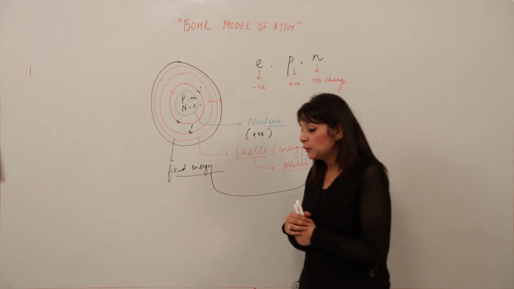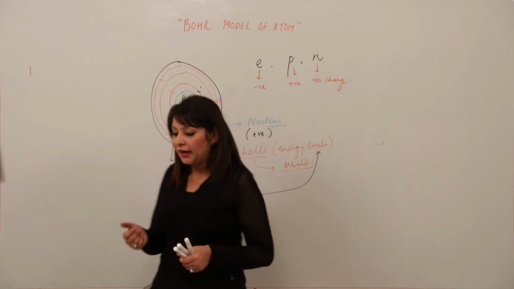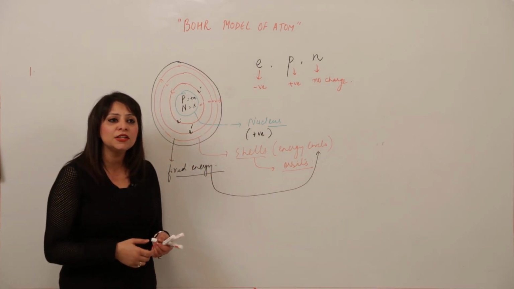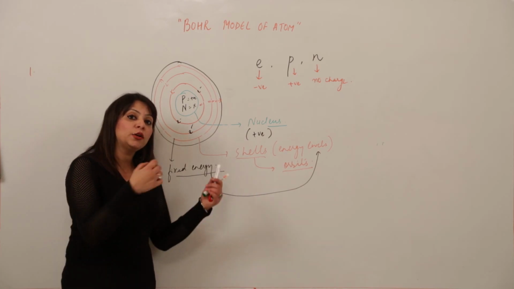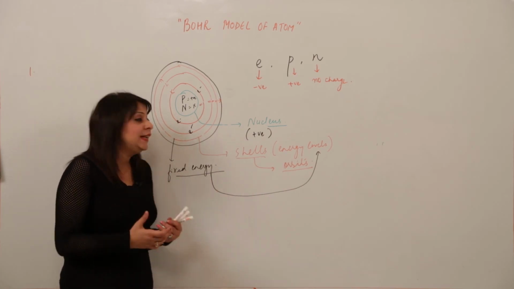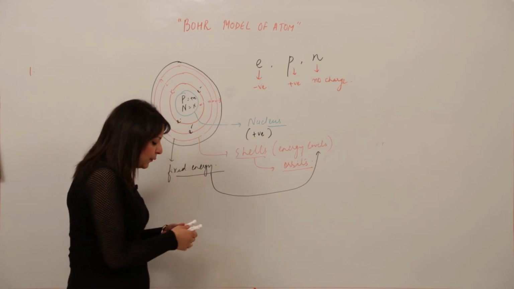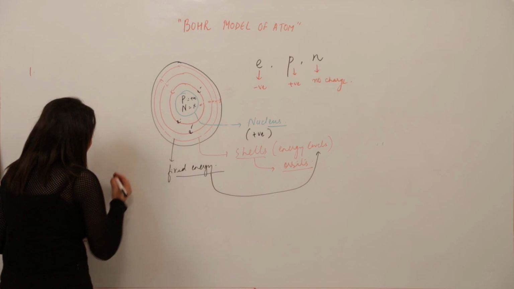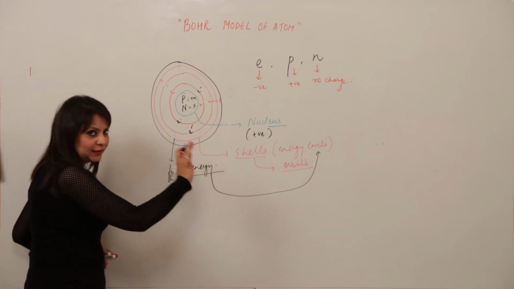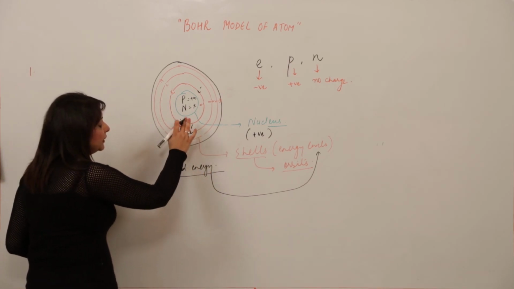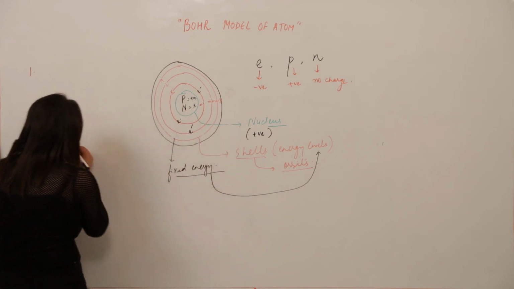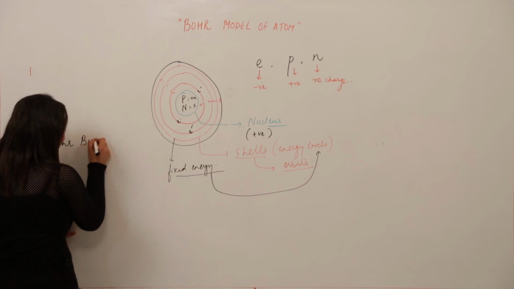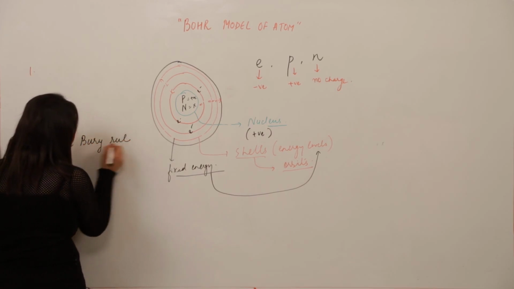Coming to the next point, it must be striking in our mind: how many electrons can we put in the K shell, how many can be in the L shell, why can't we put all the electrons in a single shell, what is the need of so many shells? So how did Bohr resolve it? He said the electrons are present in the orbits, but the orbits are filled by following the Bohr-Bury rule.